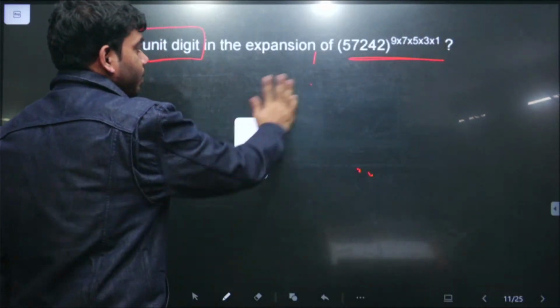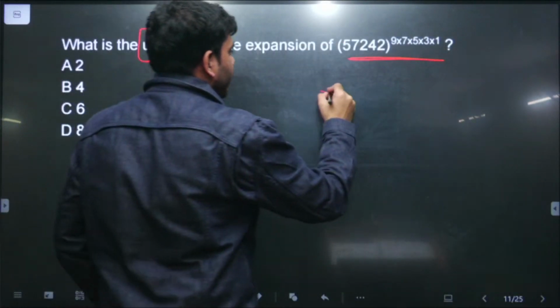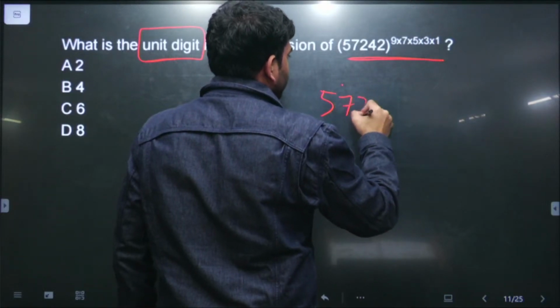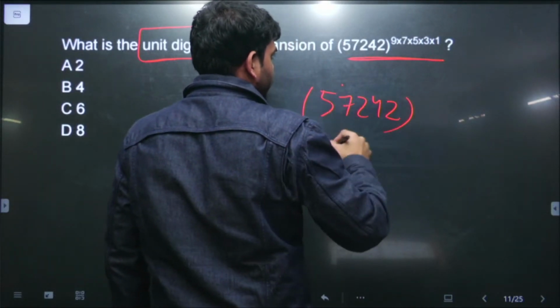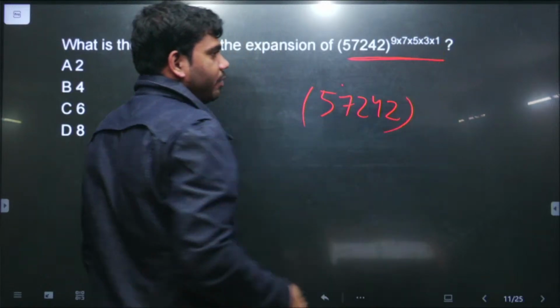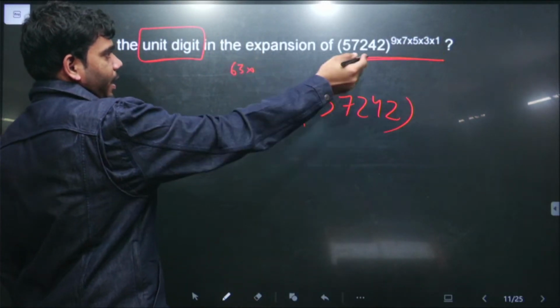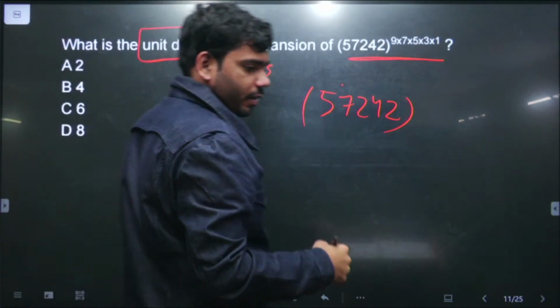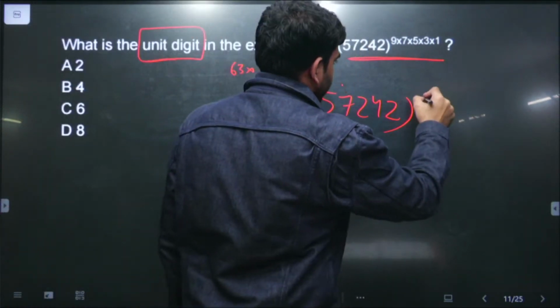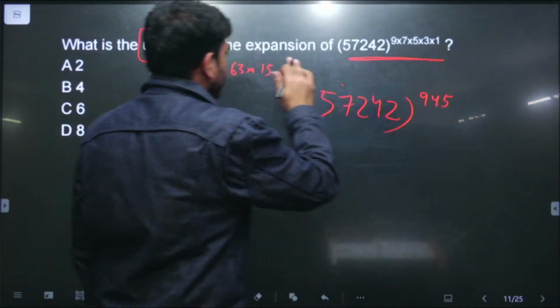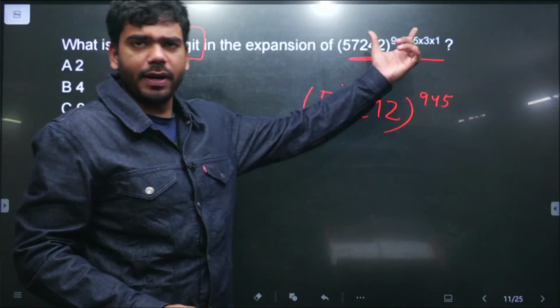So इसमें what we are saying is कि we have a number 57242 raised to the power 9753 into 1. So 97 is 63 and 5 into 3 is 15. So that will give us 945. This is provided to us. Array, we have just multiplied this thing.